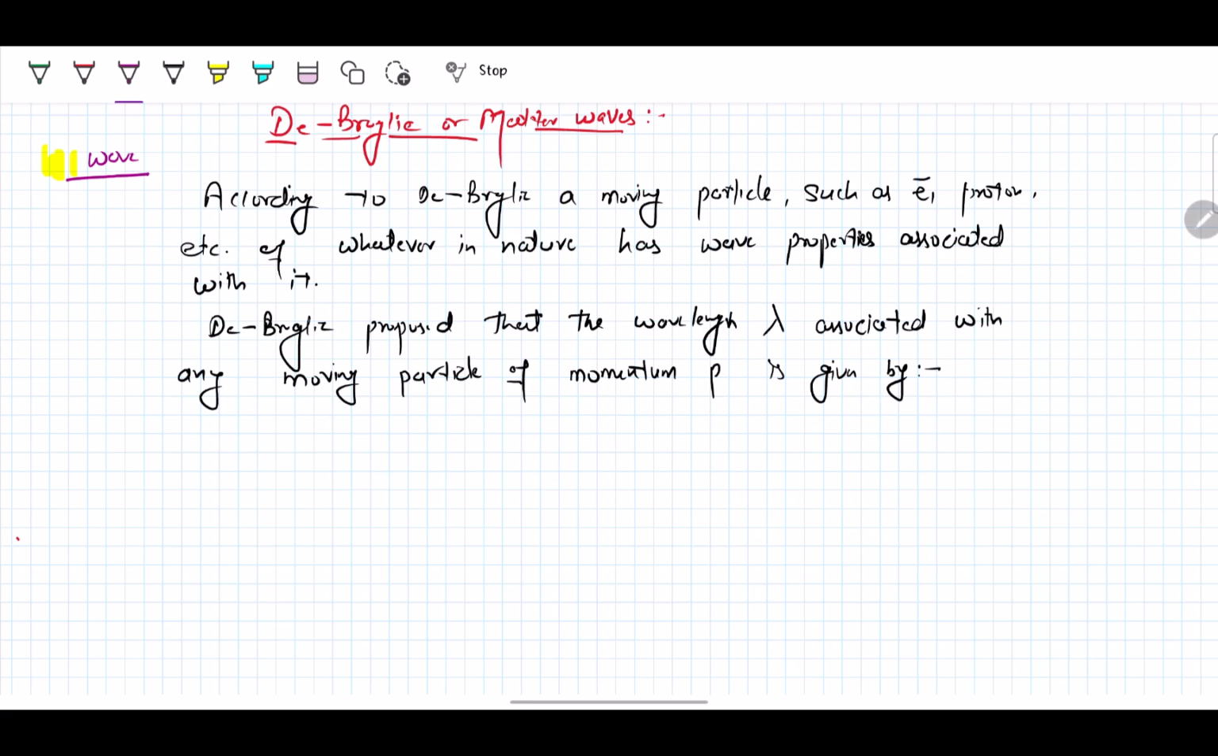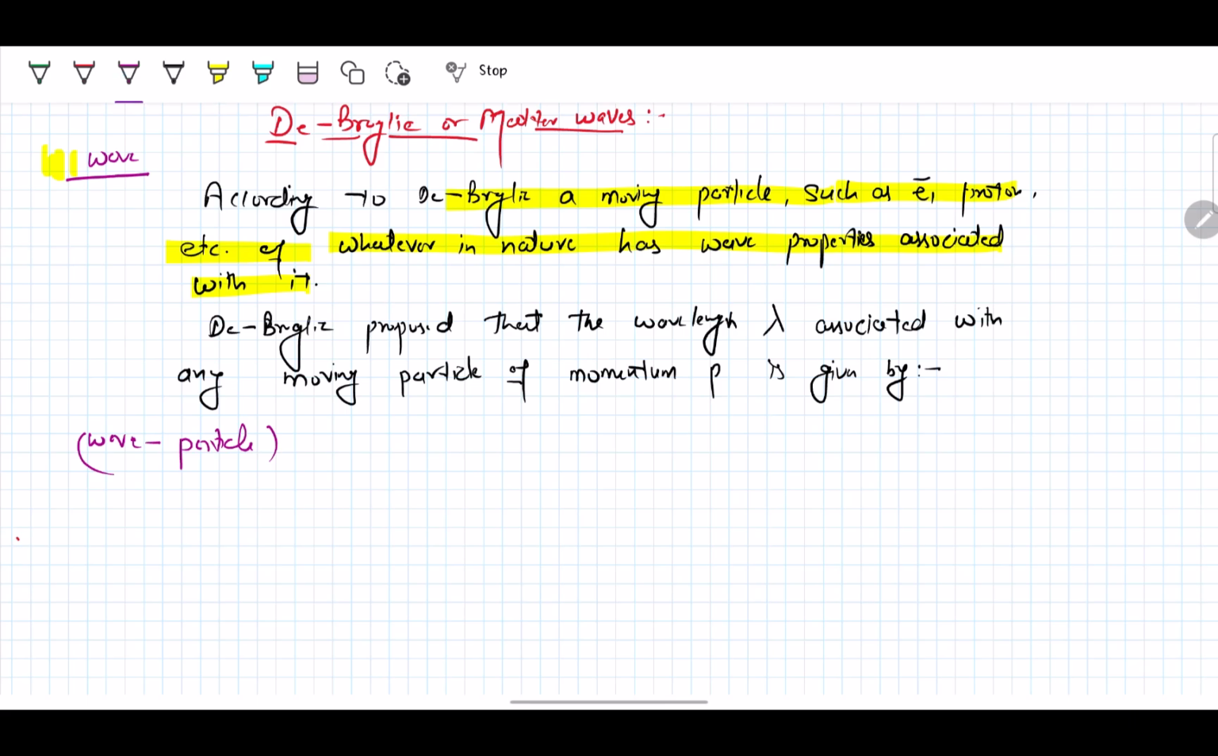In 1923, de Broglie proposed the idea of dual nature, that is, wave as well as particle. This idea should be extended to all microscopic particles. According to de Broglie, a moving particle such as an electron, proton, etc., of whatever nature, has wave properties associated with it.